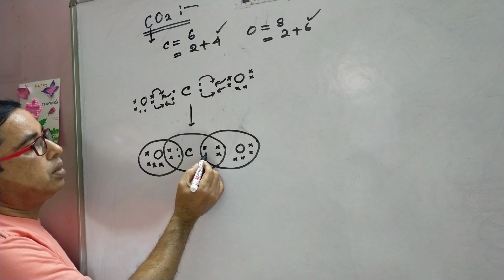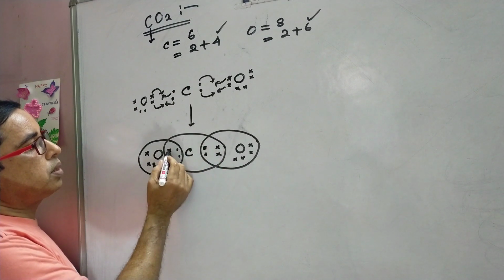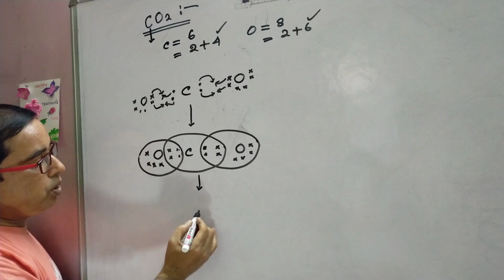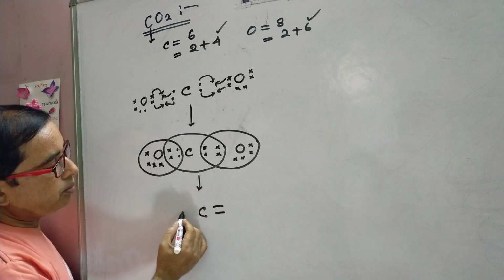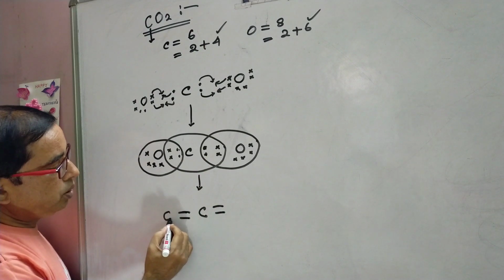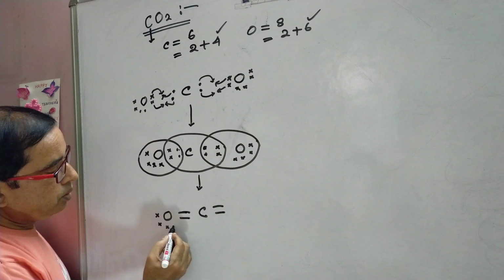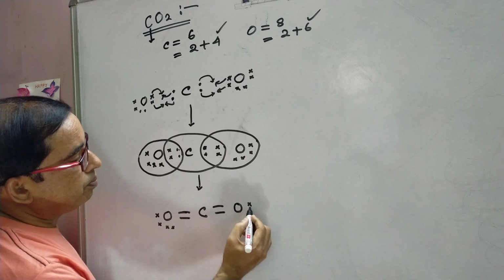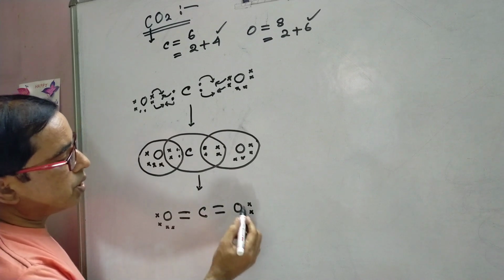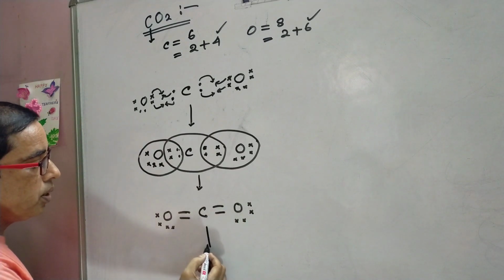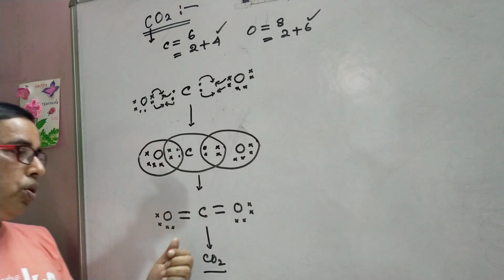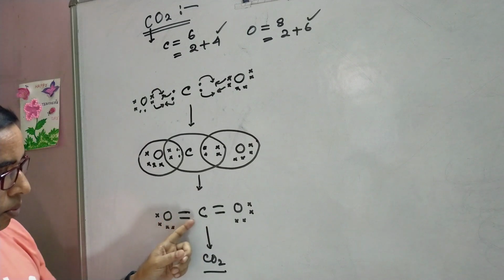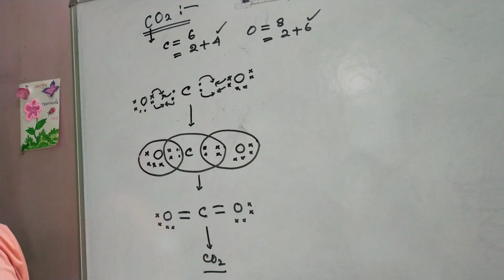And how many electrons are there? 1, 2, 3, 4, 5, 6, 7, 8. So the bond formation is like that. Here 2 pairs are there, so 2 bonds will be there. Here also 2 bonds with oxygen, and each of the oxygen atoms has 2 unshared pairs of electrons, and this one is the carbon dioxide molecule. That is, in case of the carbon dioxide molecule, we have double bond formation, and in the previous molecules only single bonds were there.